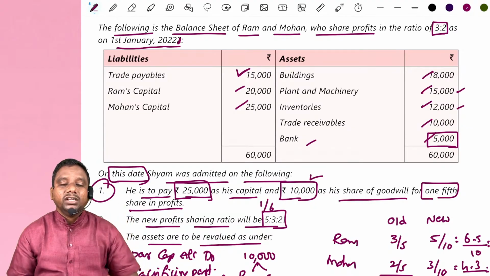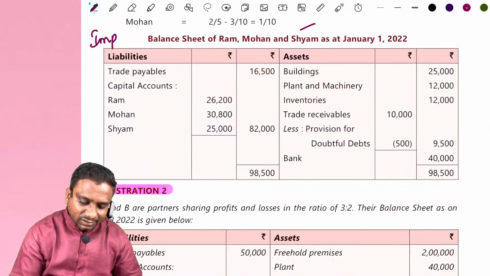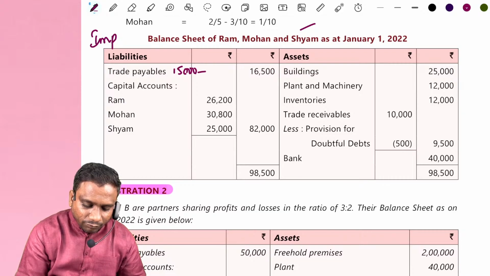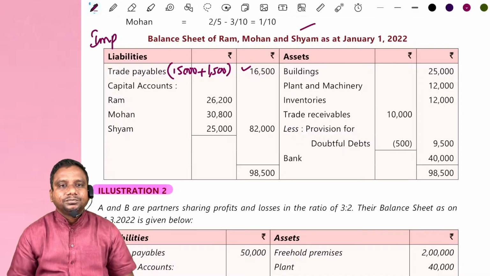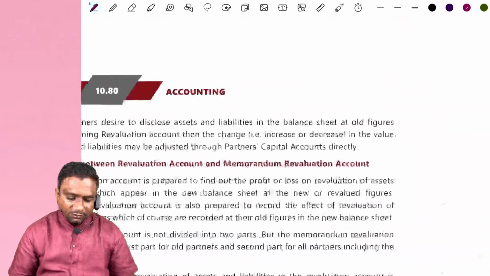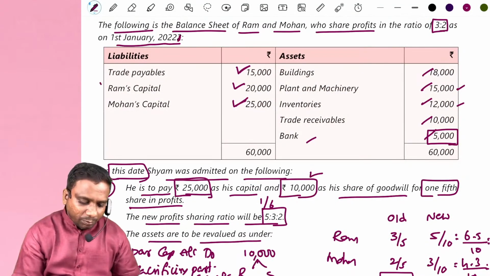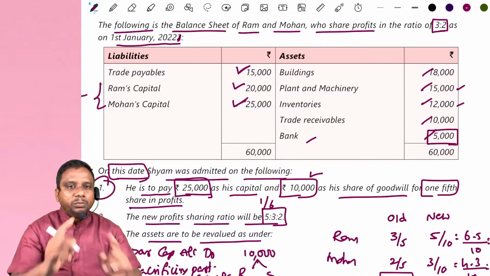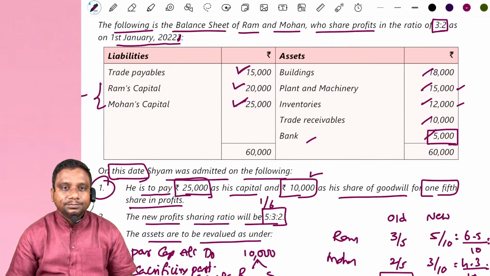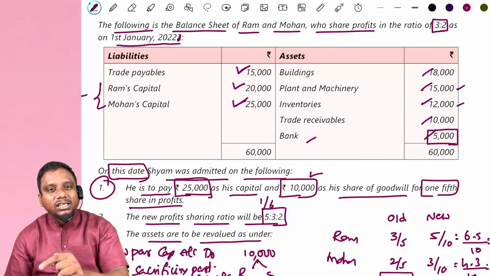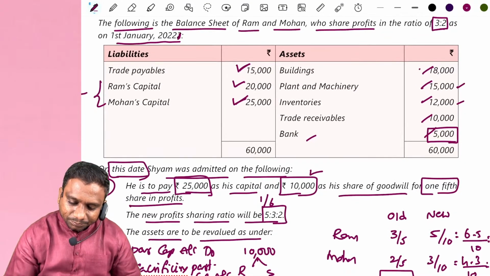It is increased by 1500. Okay. Go to the new balance sheet. Write down 16,500. 15,000 plus 1500 comes to 16,500. Over, sir. Okay. Next, Ram capital, Mohan capital. I always suggest prepare separate accounts. Prepare Ram capital account, Mohan capital account, the partners capital accounts. In that case, Ram capital account credit balance, Mohan capital account credit balance. Over.